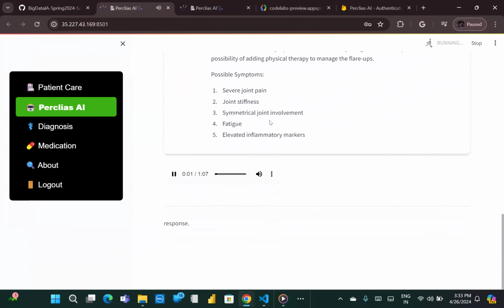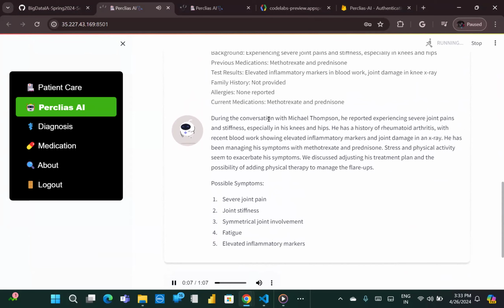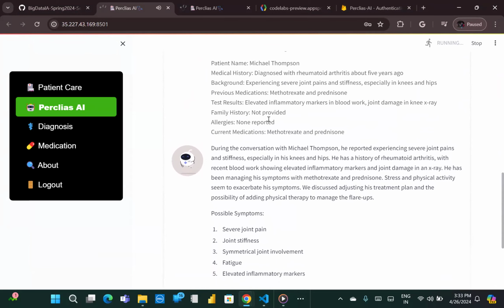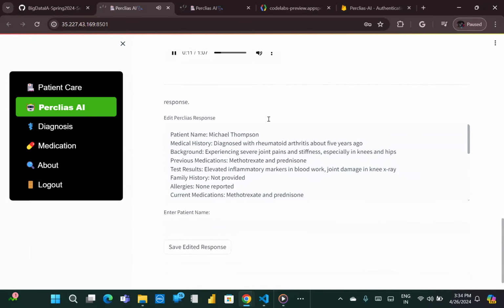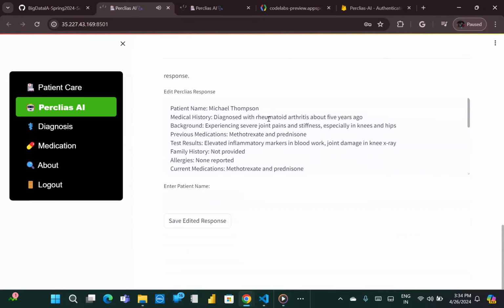Patient name, Michael Thompson. Medical history, diagnosed with rheumatoid arthritis about 5 years ago. Background, experiencing severe joint pains and stiffness, especially in knees and hips. Previous medications, methotrexate and prednisone.